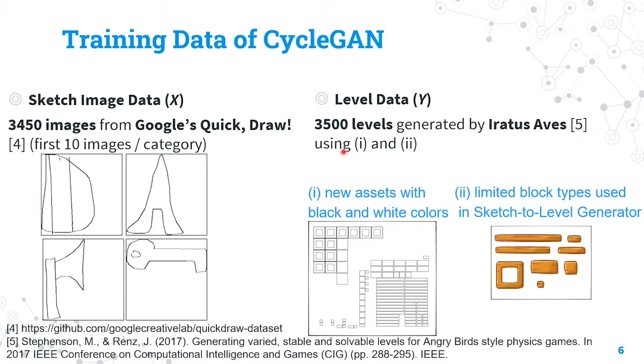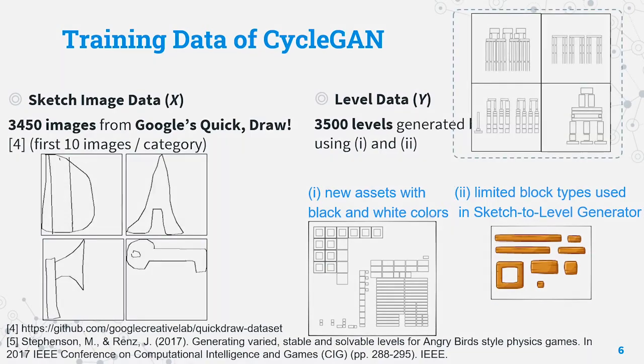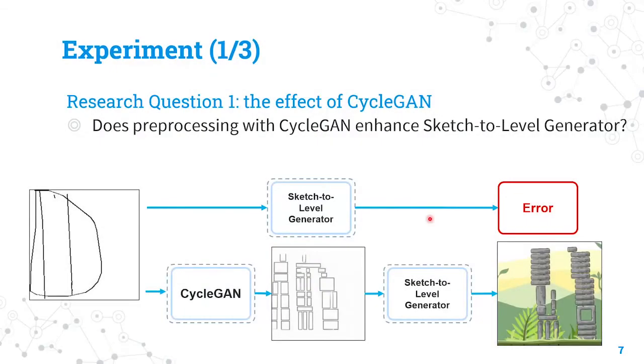To do this, because the colors in our sketch images are black and white, we prepare a new set of assets of structures with only black and white. In addition, we limited the blocks of the structure to those that can be used in the Sketch2Level generator. Their examples are shown here.